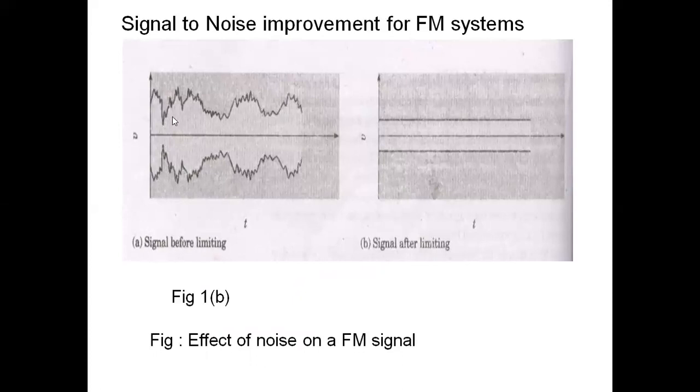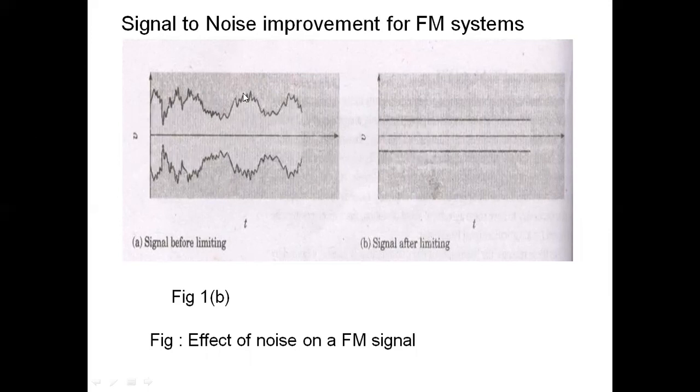This is the signal before limiting. The noise is added on the top portions of the modulated signal. When this is passed through a limiter circuit, we can provide extra noise immunity in FM system. The signal is passing through a limiter. What is a limiter? It is a clipper circuit where we can clip off the amount of noise. How is it clipped off? This portion, if I clip it off, the noise portion will be eliminated. So here the signal is clipped off by the limiting.